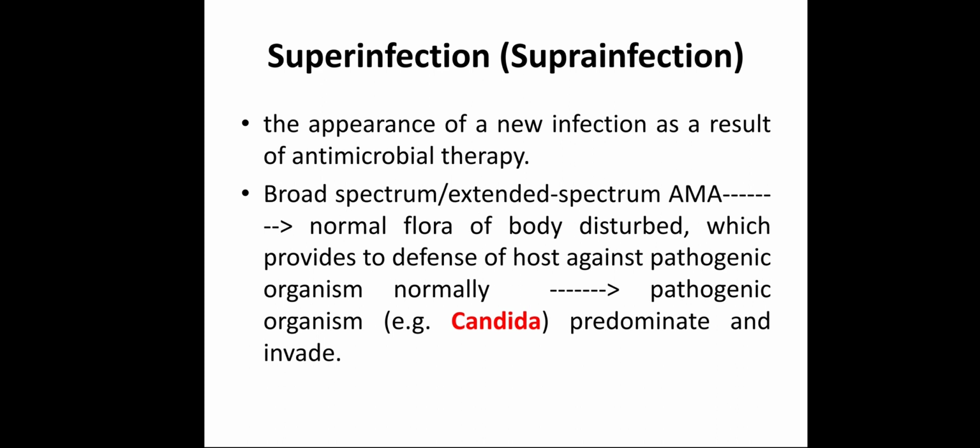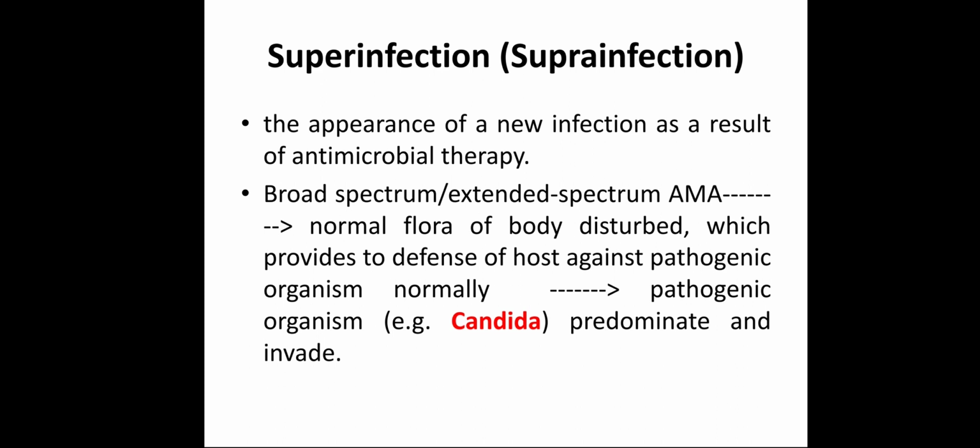So it is the appearance of a new infection as a result of antimicrobial therapy. And why have you prescribed antimicrobial therapy in that patient? To treat the infection. So it is the appearance of a new infection in a patient of old infection who is receiving antimicrobial therapy. So this type of infection is produced by antimicrobial therapy.